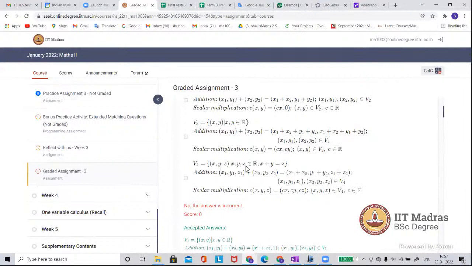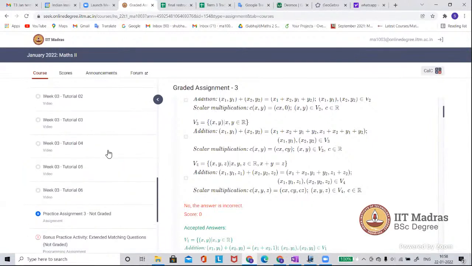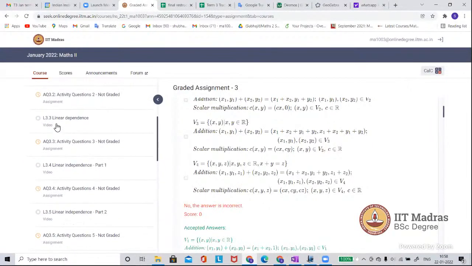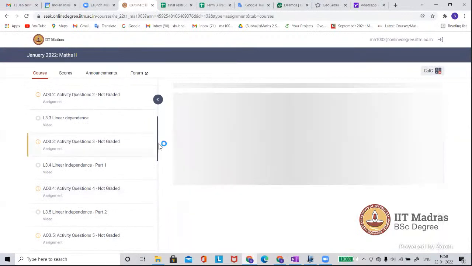An example where the origin is not 0, 0. Probably in activity 3.2 or 3.3. Okay, 3.2, the last question.